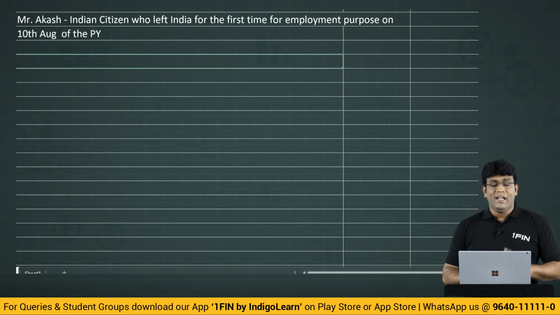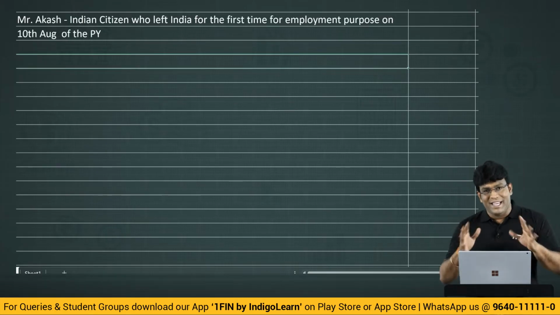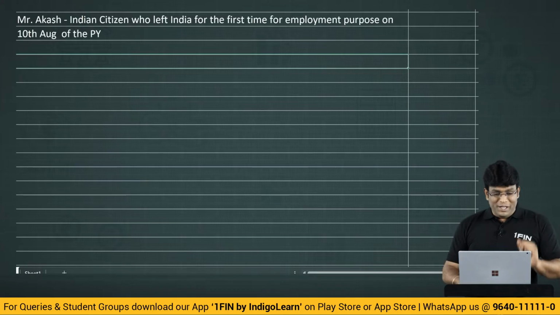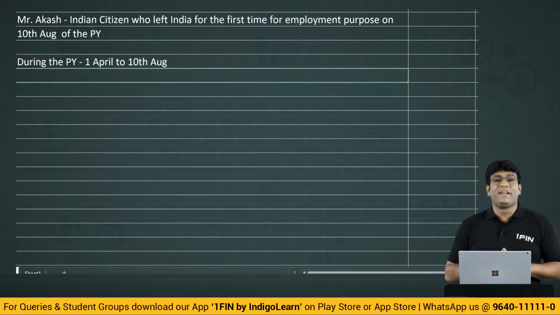Now tell me guys, first of all, if you see the question very clearly, is he an Indian citizen? Yes. Did he leave India during the previous year? Yes. Did he leave India during the previous year for employment purpose? Yes. Now tell me guys, during the previous year, how many days is he in India? He is in India only from 1st April to 10th August, because on 10th August he left India.